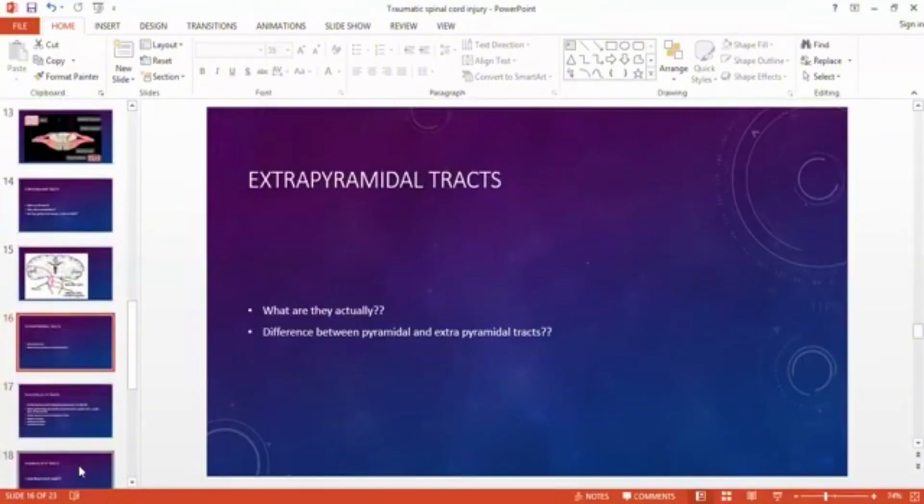The extrapyramidal tract will make all this and give it to the corticospinal tract. The corticospinal tract will take the information from the extrapyramidal tract, go towards the anterior horn cells, and tell the muscles that the extrapyramidal tract has this for them to do, and the muscles will contract according to the prescription given to them. So the extrapyramidal tracts are somewhat like the boss. They make the whole plan. They tell them that this needs to be done.